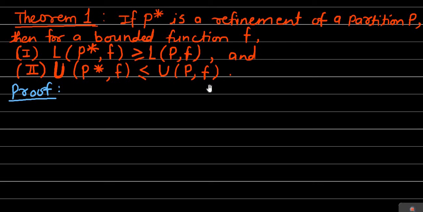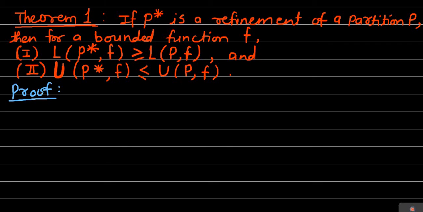Which means that for a bounded function f, the lower sum on the refinement is always greater than or equal to the lower sum on the partition, and the upper sum on the refinement is always less than or equal to the upper sum on the partition. Such is the statement of this theorem, and we are going to prove it now. Let us prove the first part only, because if we are able to prove either one of these parts, the other part is very similar. The second part can be similarly proved very easily. So let us prove the first part.